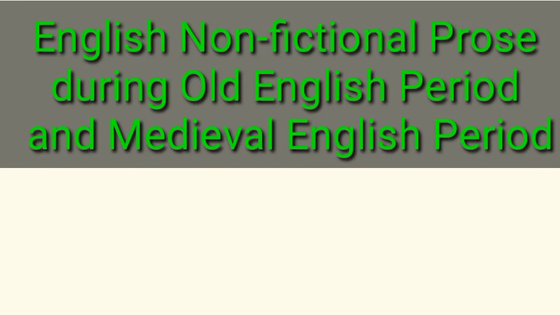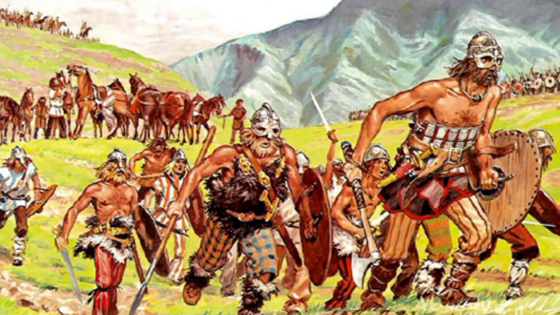If you look at the history of the English language, you will find that it begins in the 5th century. That means it is not a very ancient language. It begins only in the 5th century, much after Greek and Latin languages. The Anglo-Saxon Germanic tribes went to the British Isles in the 5th century. Now these people were tribal peoples and they were illiterate. They resided there in the British Isles. During the 7th century, the Pope of Rome sent missionaries to teach them to read and write.